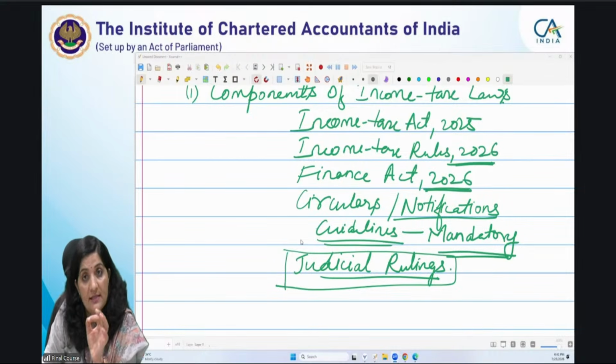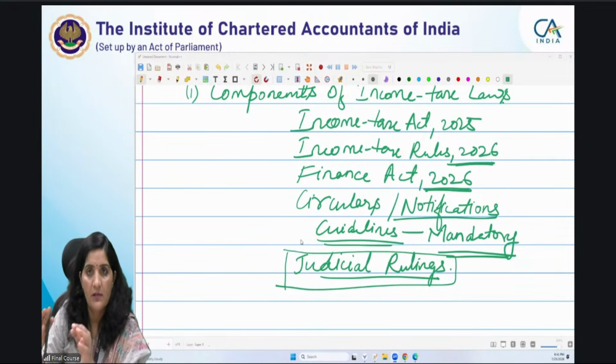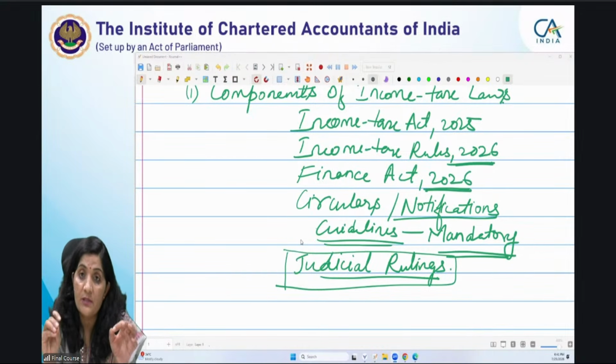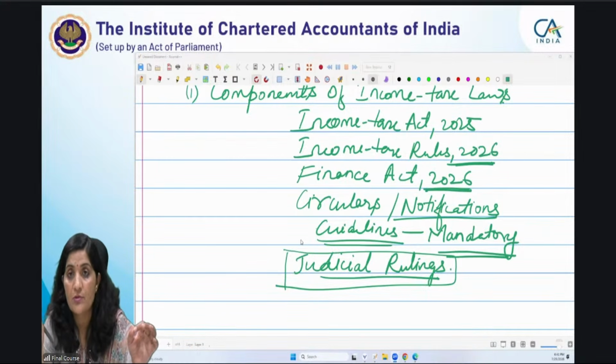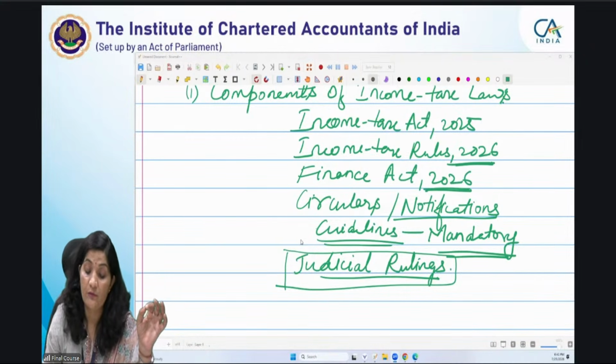Section 536J, if you read, right, clause J, it talks about the circulars or notifications which were issued under the repealed act and not inconsistent with the new act 2025, they remain in force. This is written in section 536.